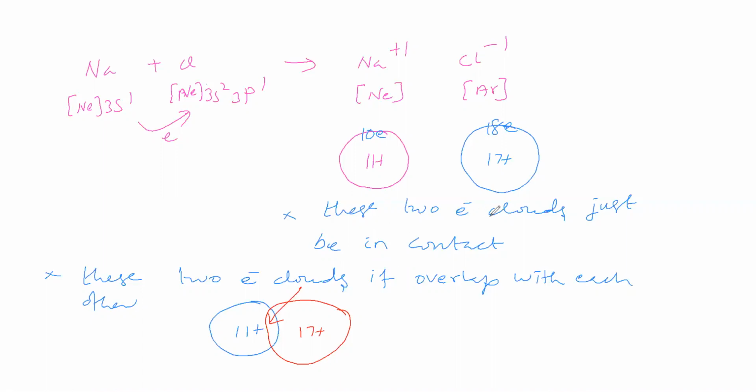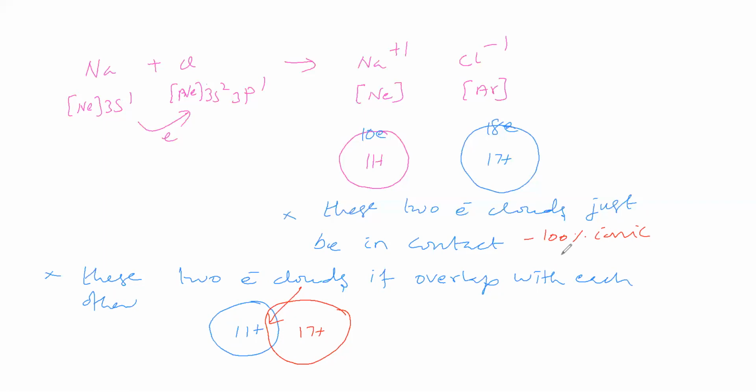If these two electron clouds just be in contact, then we can say it is a 100% ionic compound, and stability is high. But practically, is a 100% ionic compound possible? No. That means they also overlap.